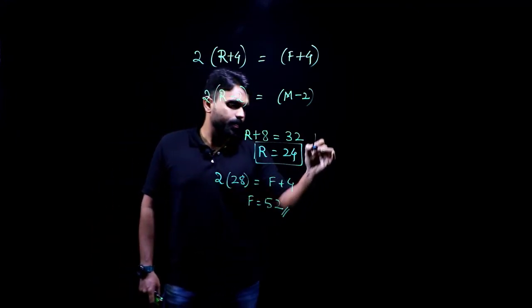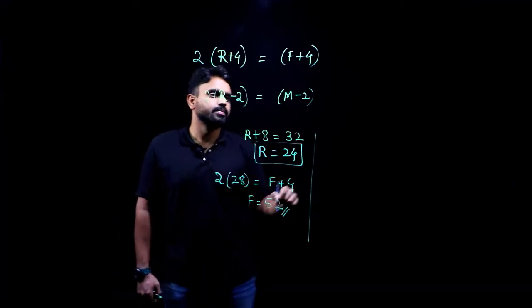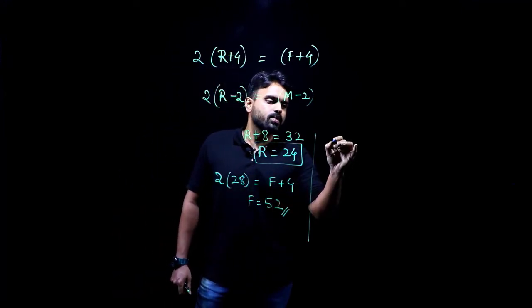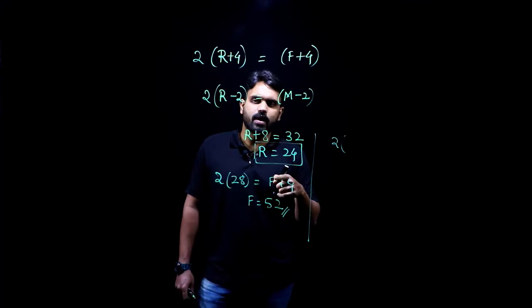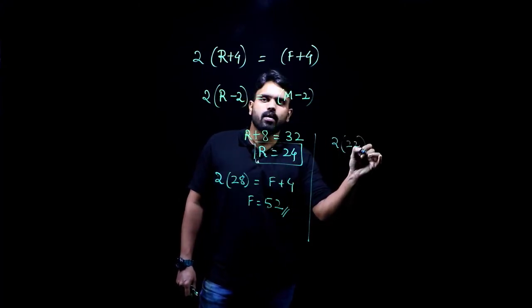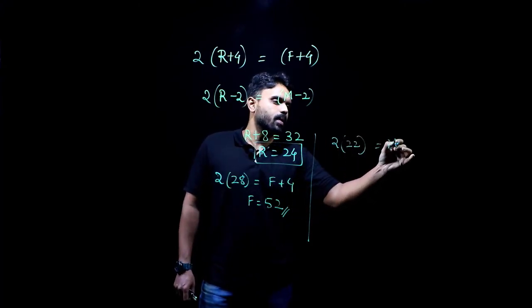That of the mother. Now if I go on to calculate the mother's age, what will I get? 2 times Raja's age, 24 minus 2, which is 22, is equal to mother minus 2.